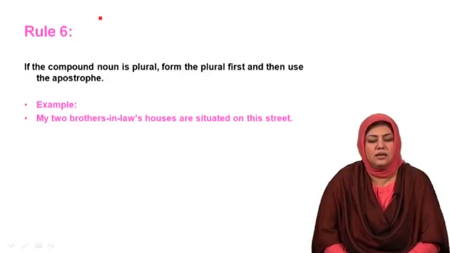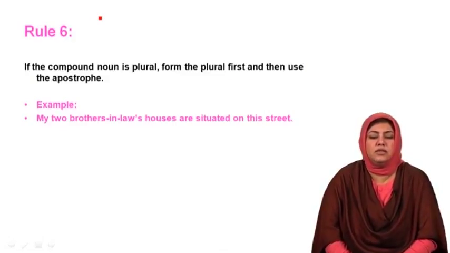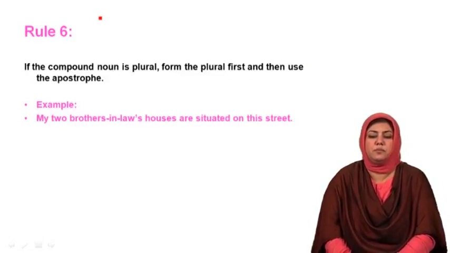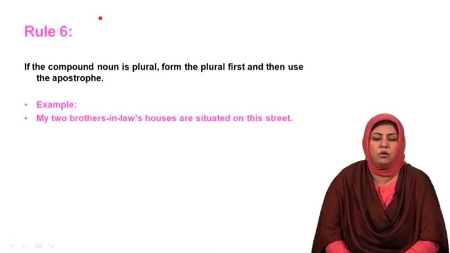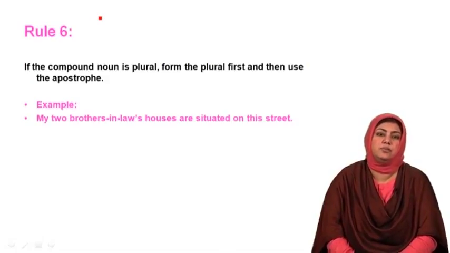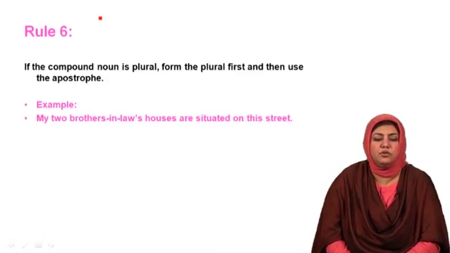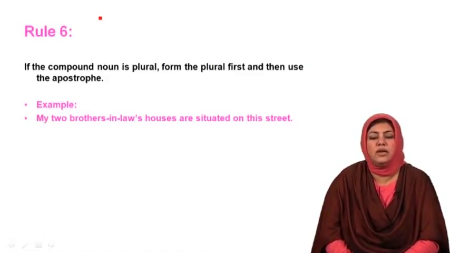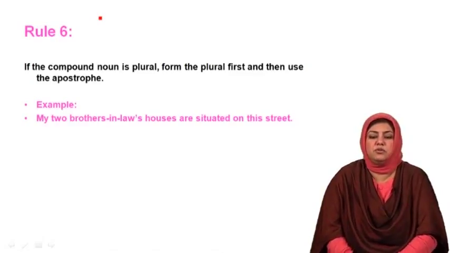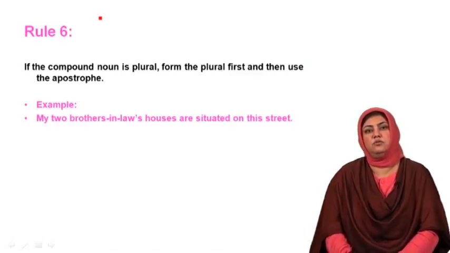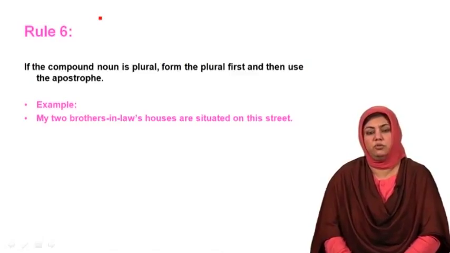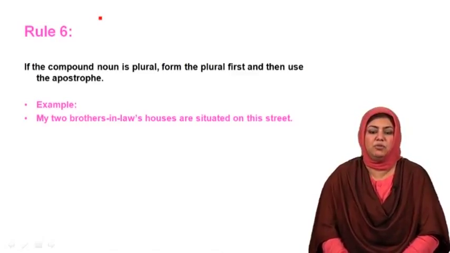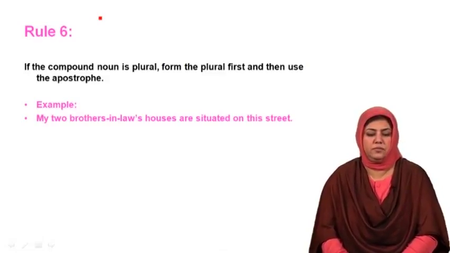The 6th rule in this regard is, when the compound noun is a plural, form the plural first and then use the apostrophe. So when you have to use a compound noun as a plural, first you would make the compound noun plural, and then to that plural you would add apostrophe if you want to show possession.